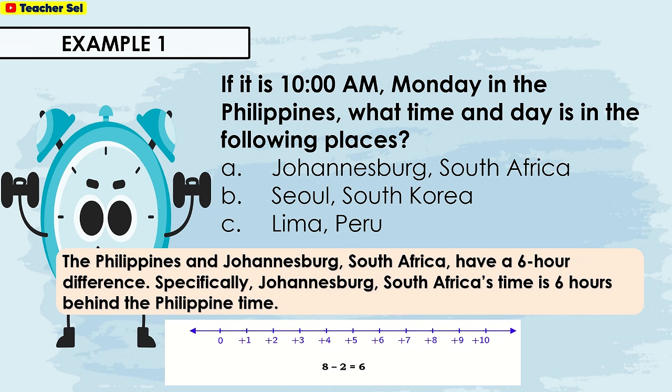The Philippines and Johannesburg, South Africa have a 6-hour difference. Specifically, Johannesburg, South Africa's time is 6 hours behind the Philippines' time.